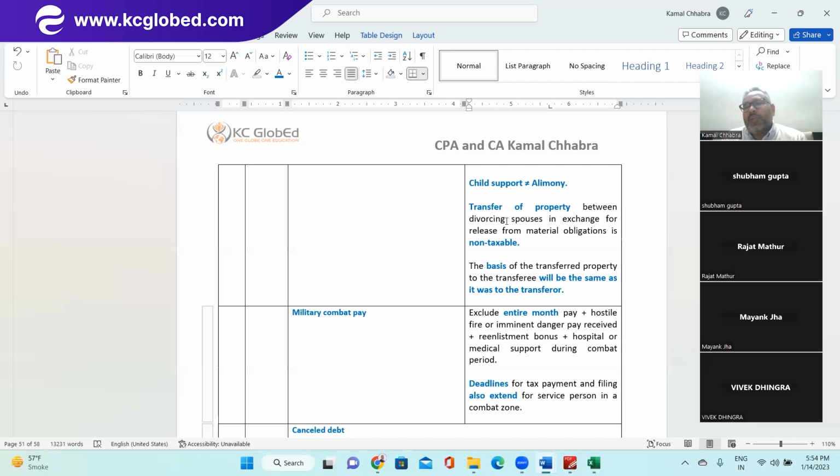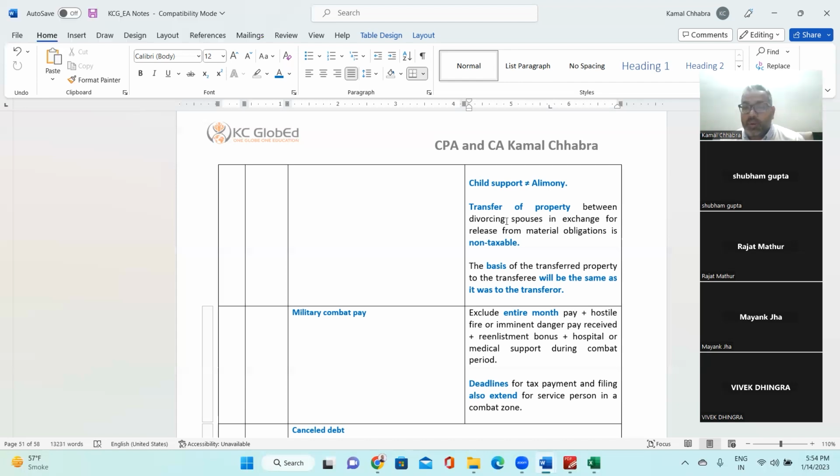So under the divorce decree, when someone receives property, how to treat that property? Will that property be taxable in the hands of the individual who has received it or not? If taxable, then how to treat it? If not, then how to treat it? And then in future, if that person wants to sell that property, how to calculate the capital gain?